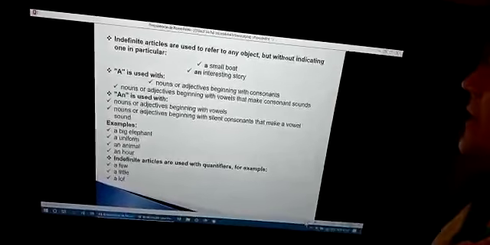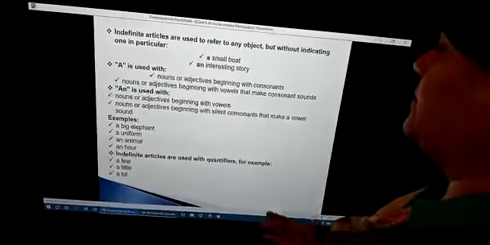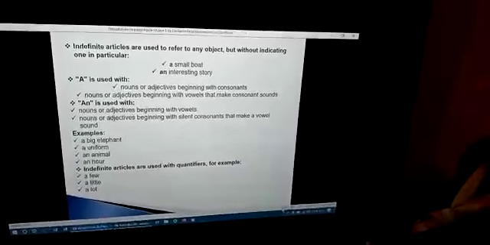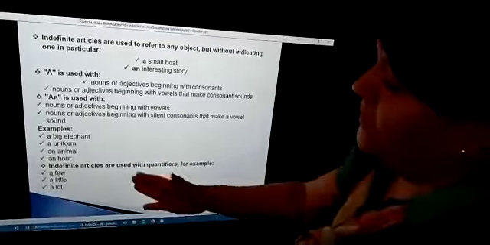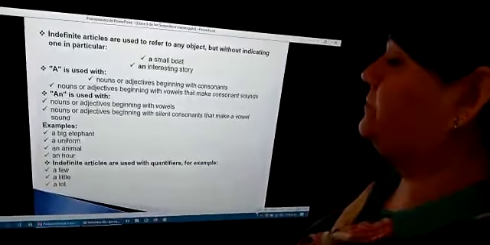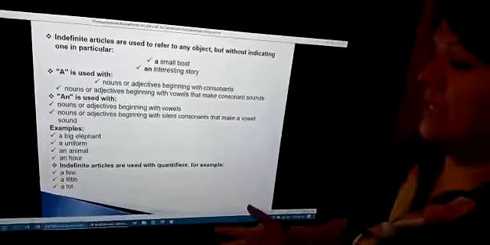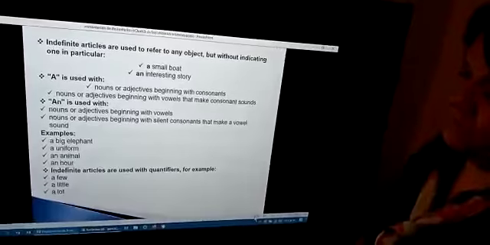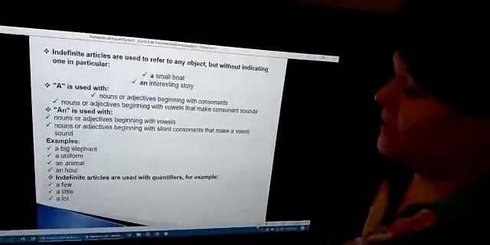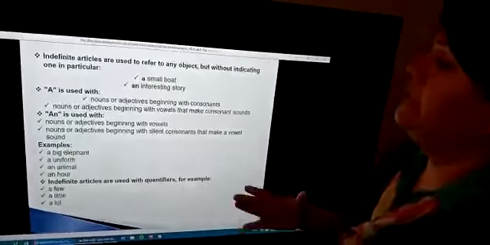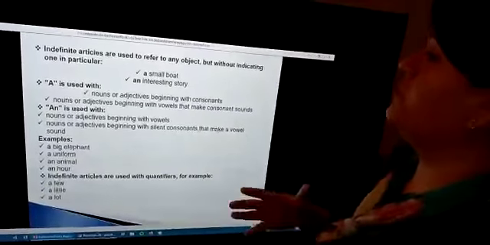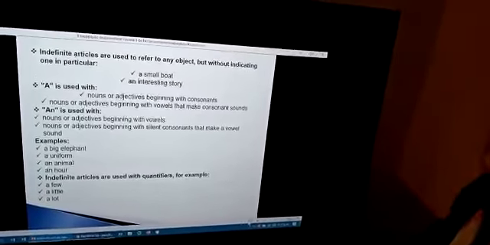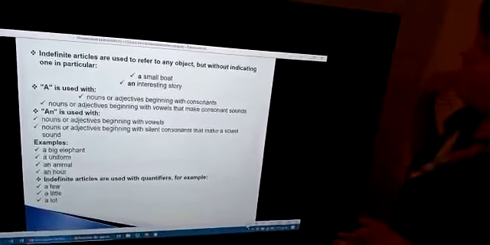Next, right here, indefinite articles are used with quantities. For example, number 1 is a few. Number 2, a little. And number 3, a lot of. Okay? And indefinite articles are used to refer to any object without indicating one in particular. Okay? Next.